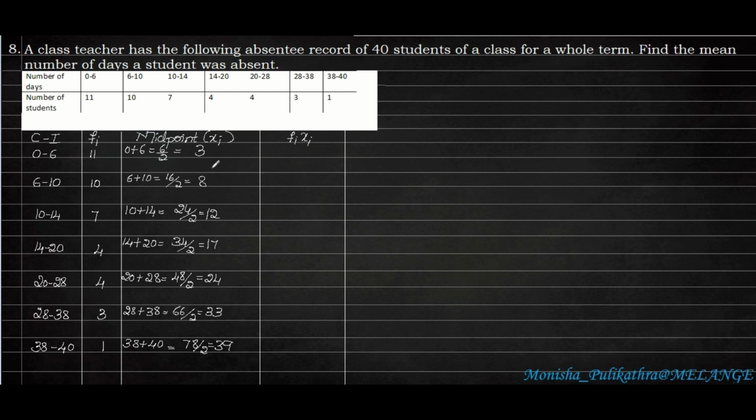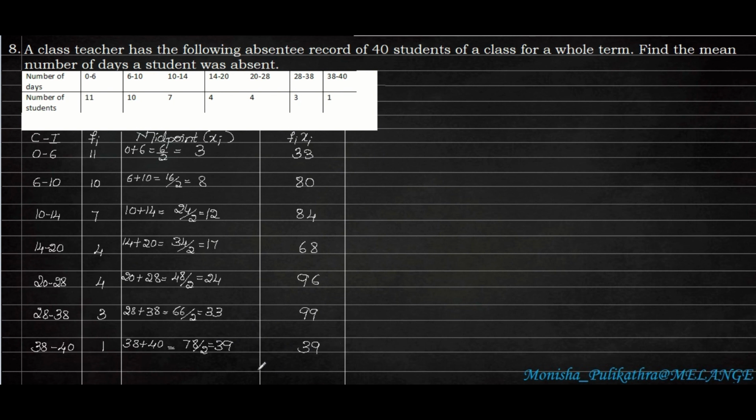In the next column, we need to multiply Fi into Xi. So 11 3s are 33, 10 into 8, 80, 12 7s are 84, 17 4s are 68. So here 4 4s are 16, 1 carry, 4 2s are 8, 9, that is 24 4s are 96, 33 into 3, 99, 39 1s are 39.